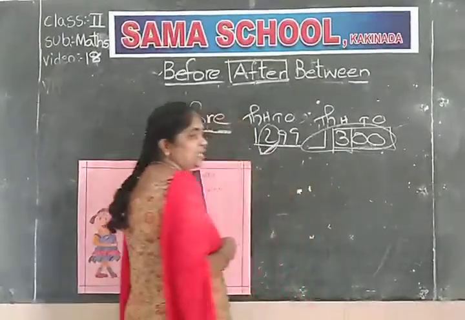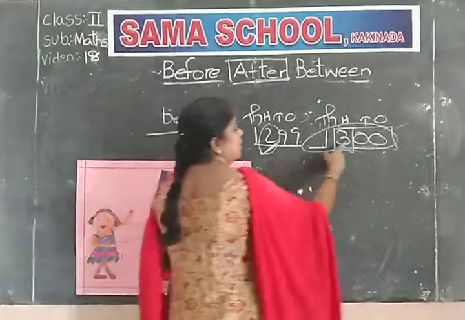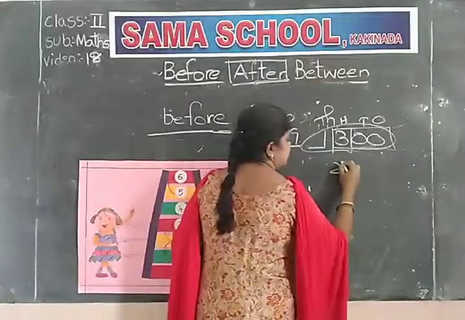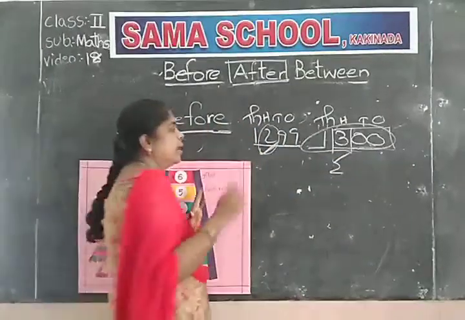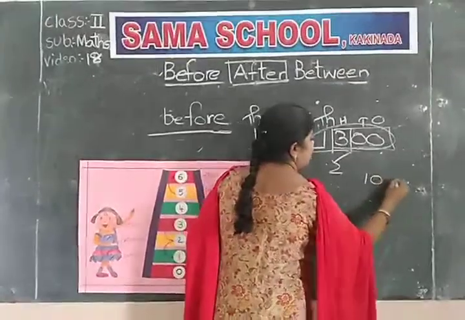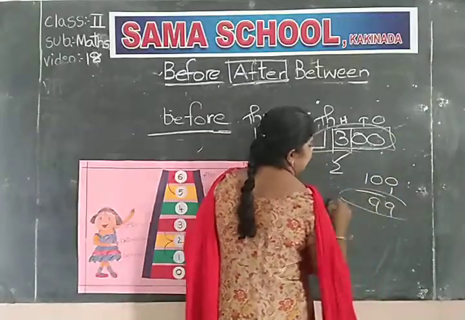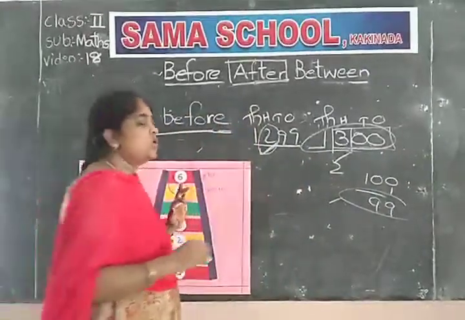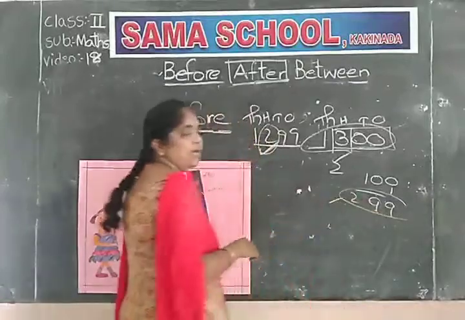Already we found in the last problem. 299 came. So 300 becomes 200, the 200s remain 200 only. And we are taking one from the third 100. The third 100 is becoming 99. So 300 before number is 299.